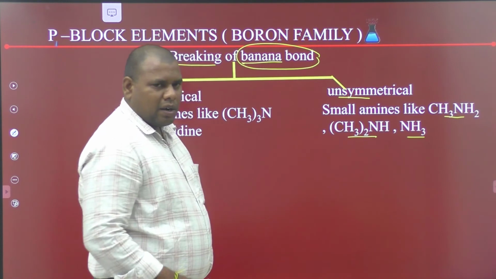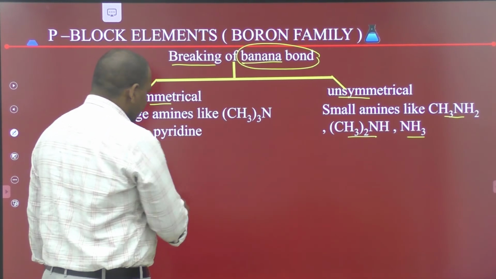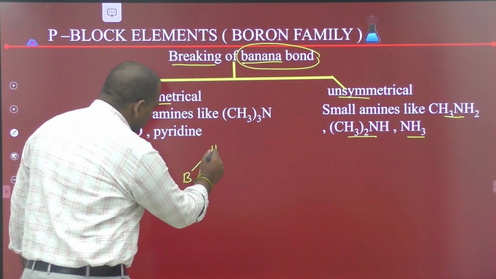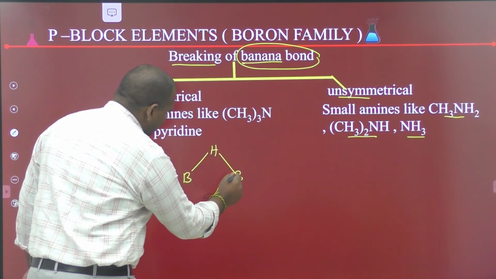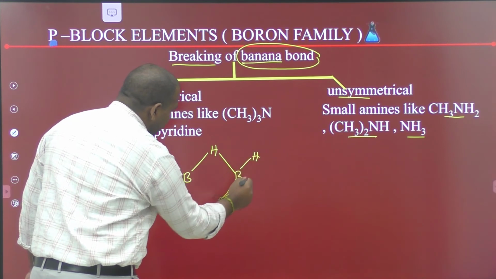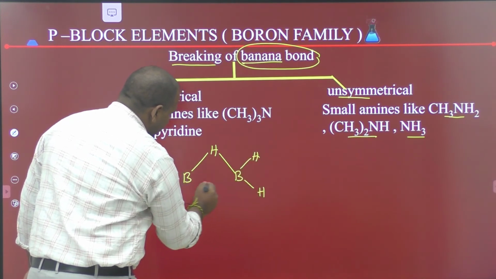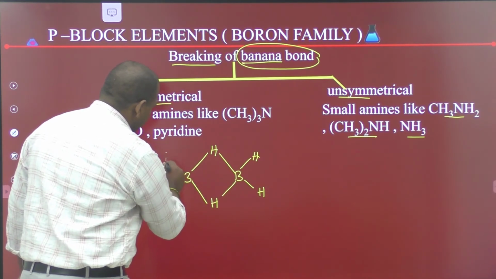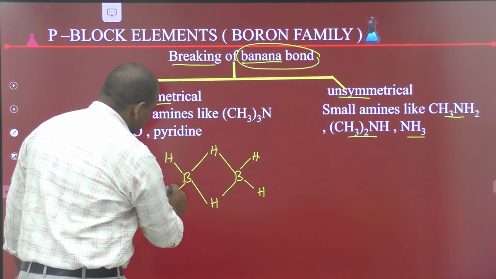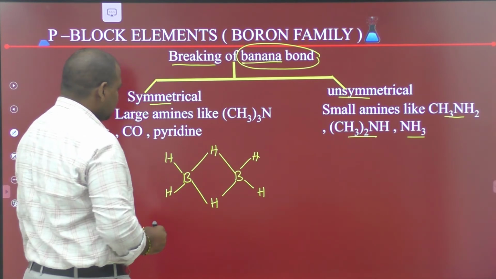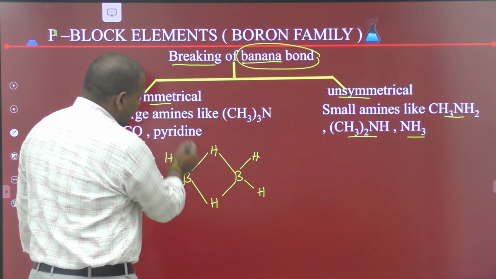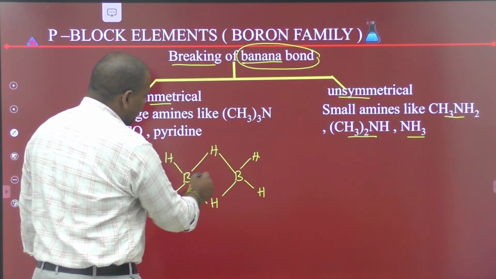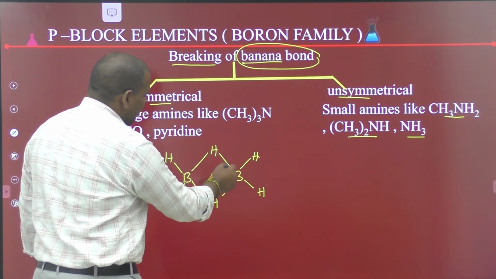How does banana bond cleavage happen? The B-H-B bonds are called banana bonds.